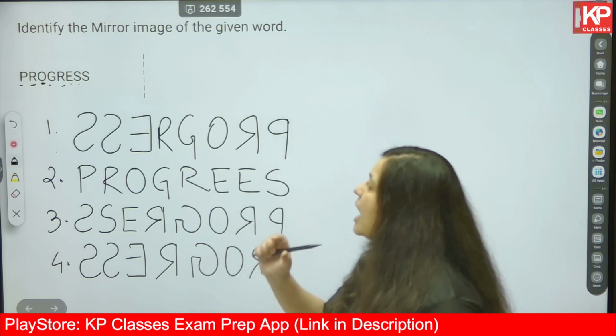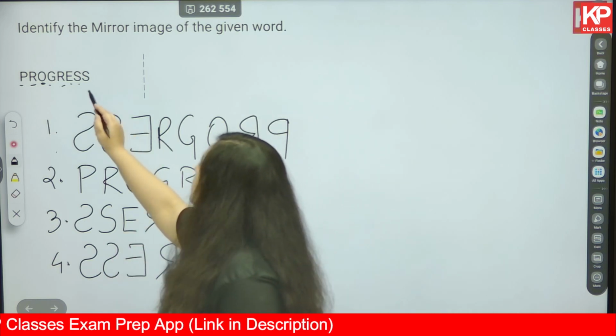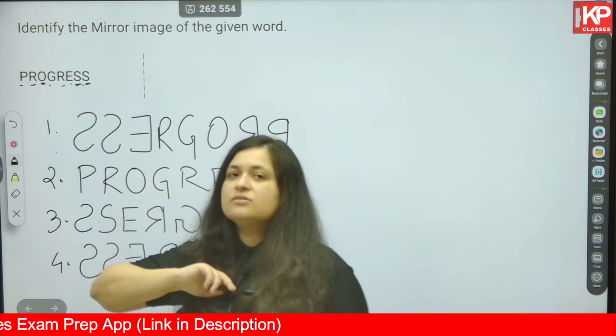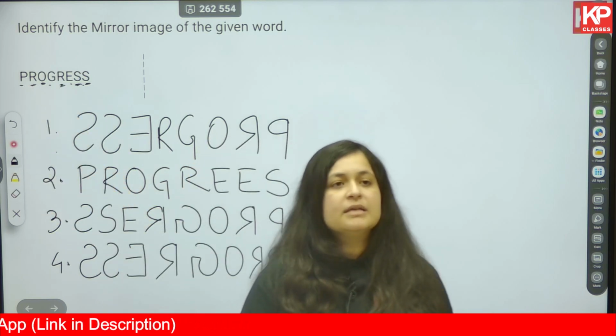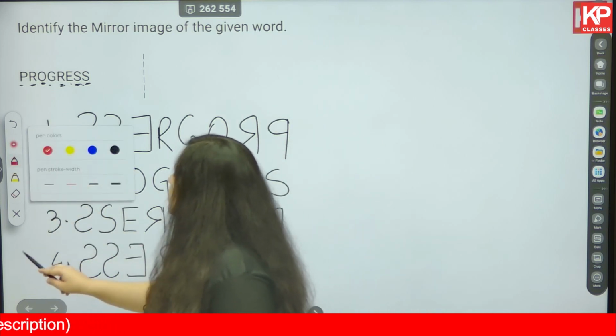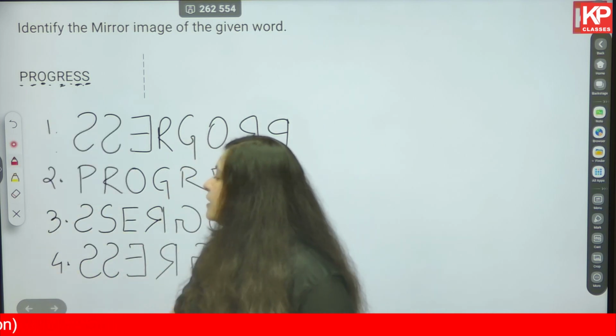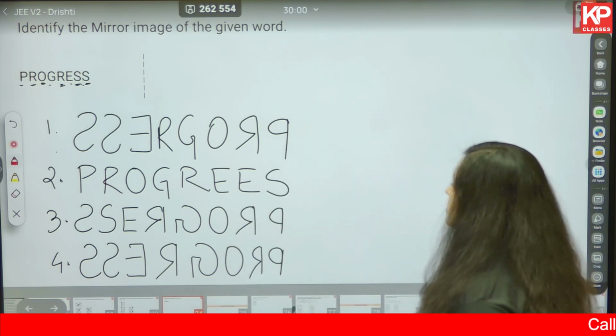Again, every letter must get mirrored. It's not that one S is going to mirror and the other S is not going to mirror, or just one R will mirror, the other R will not mirror. Something like that will not happen at all. Okay, now based on these initial understandings, let us check if we are able to eliminate any of the options.